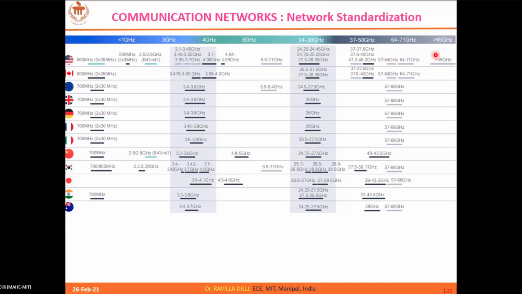So when you talk about terahertz communication, it starts from 0.1 terahertz. Can someone tell what is terahertz? So 10 to the power 12 for tera. Exactly, yes. 10 power 12 is terahertz.